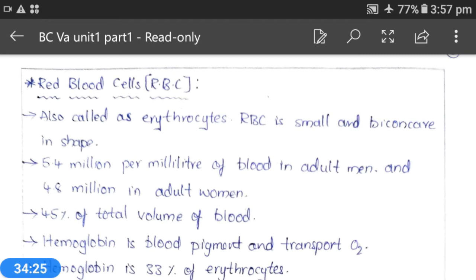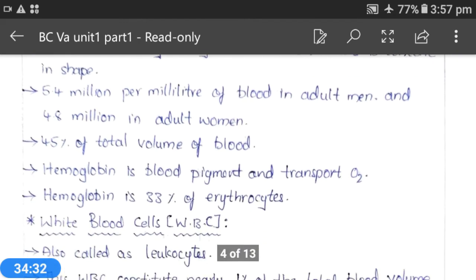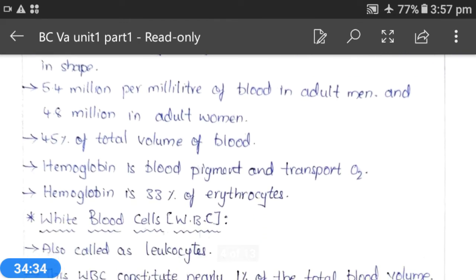They fight against bacteria, and we call them neutrophils because they take both basic and acidic dyes while staining. Due to the acceptance of both basic and acidic dyes, we call it neutrophil.